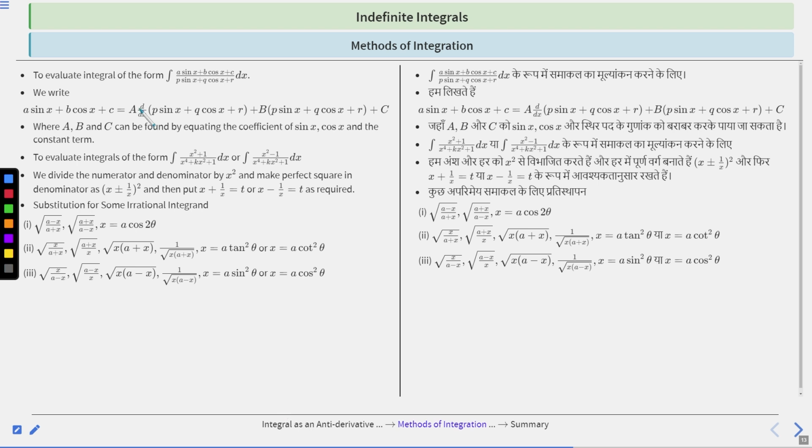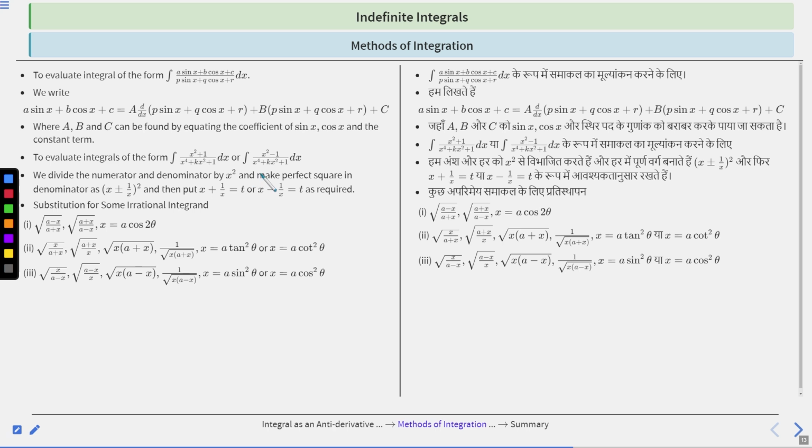Next one is to evaluate integral of the form integration of a sin x plus b cos x plus c upon p sin x plus q cos x plus r dx. We write a sin x plus b cos x plus c is equal to a times d upon dx of p sin x plus q cos x plus r plus b times of p sin x plus q cos x plus r plus c, where a, b and c can be found by equating the coefficient of sin x, cos x and the constant term.